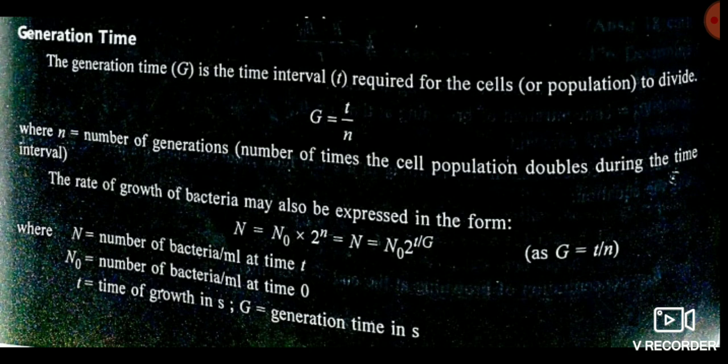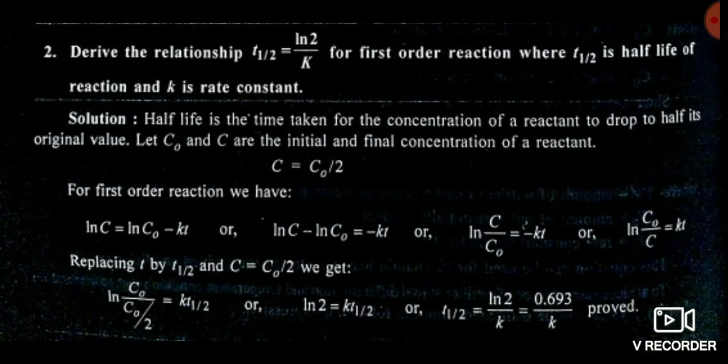So you should remember this formula for generation time, that is n is equal to n naught into 2 to the power t by g, where t is the total time, g is the generation time, and generation time is equal to total time by n, where n is the number of generations. So bacteria always double, then 4 times, then 8 times, like that, they always grow exponentially. So you have to take care about this.